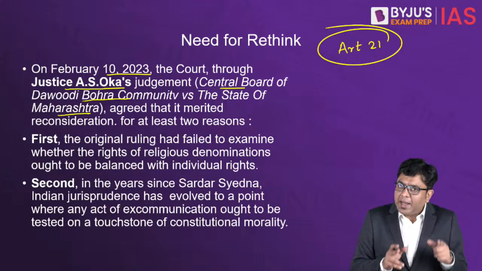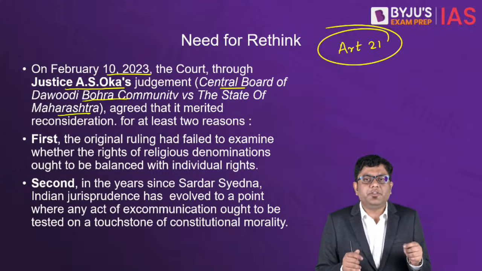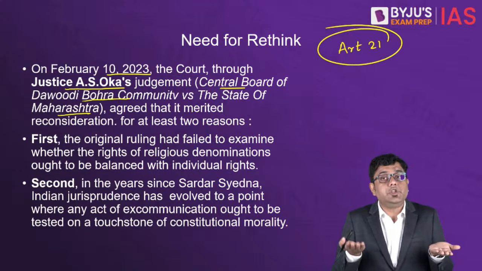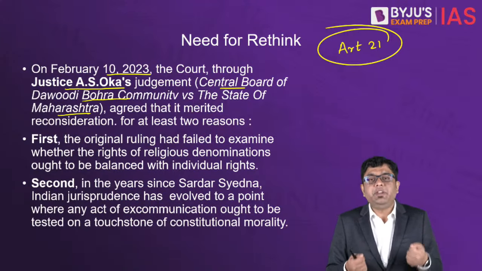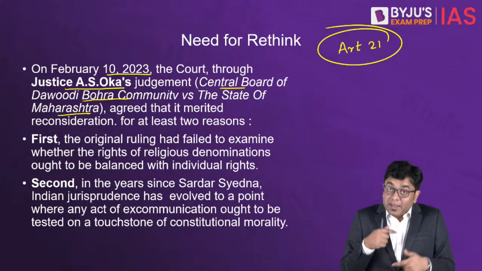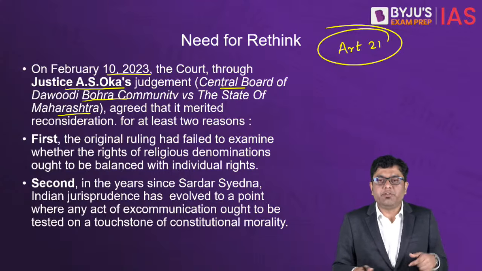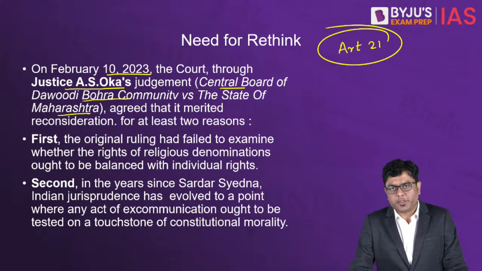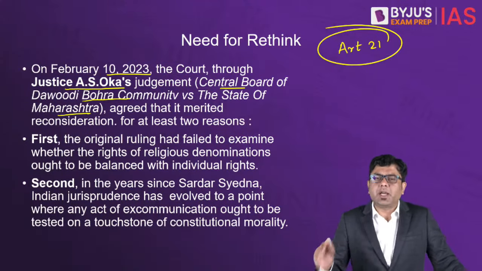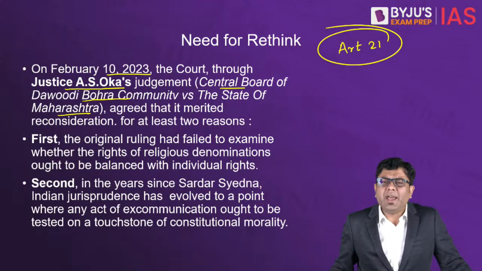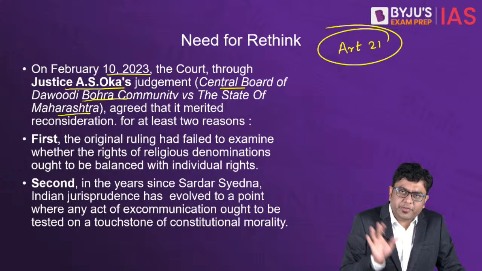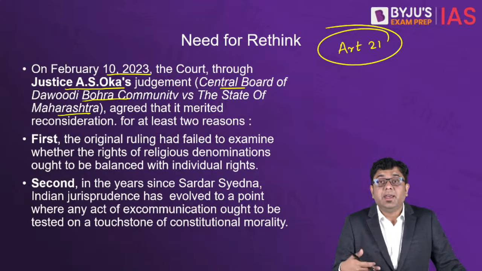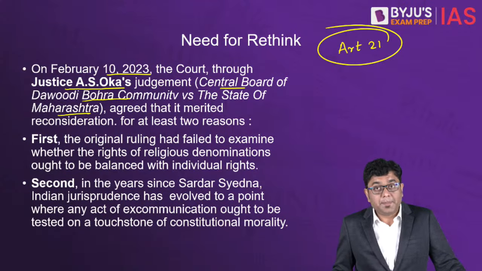So, are we having a perfect balance between those religious groups and the rights given to them and the individual rights? That needs to be weighed upon. And thereby, we need to take a decision whether there can be further thinking upon this process or not. But there must be a question coming into your mind: why is it that the Supreme Court is considering the same issue again and again?